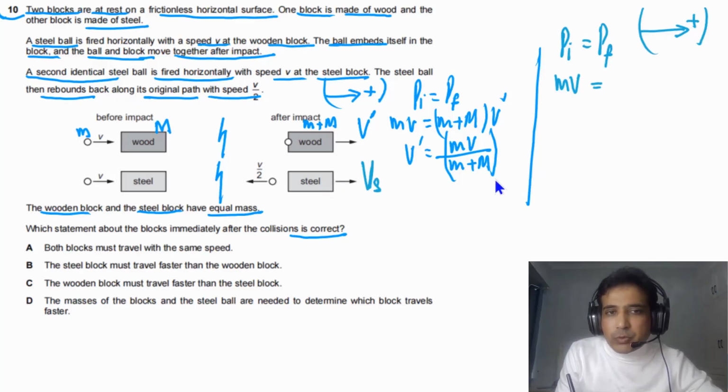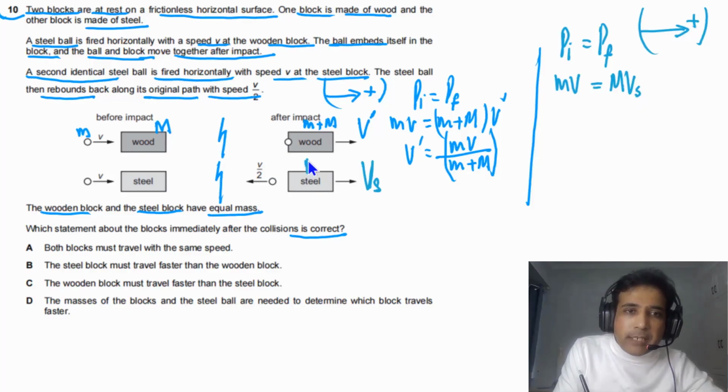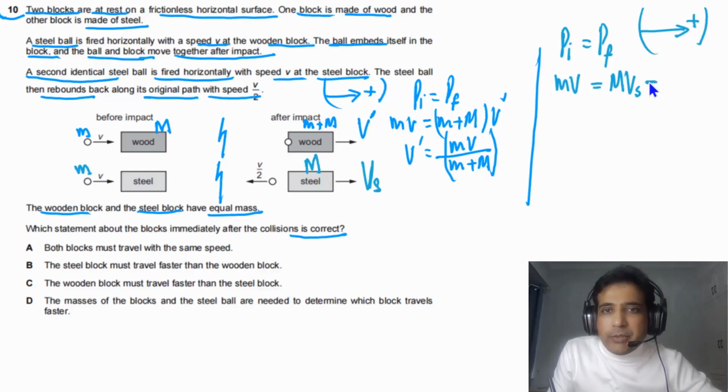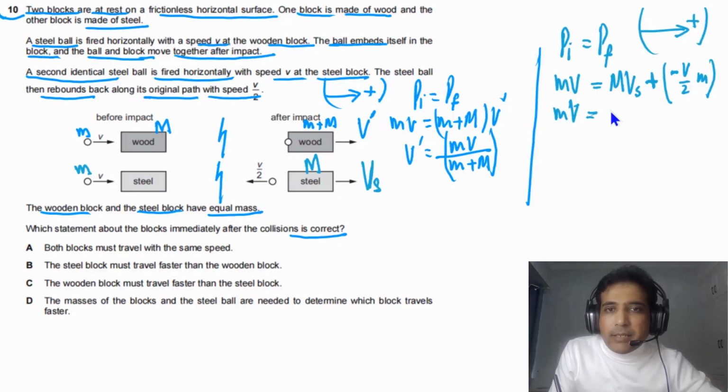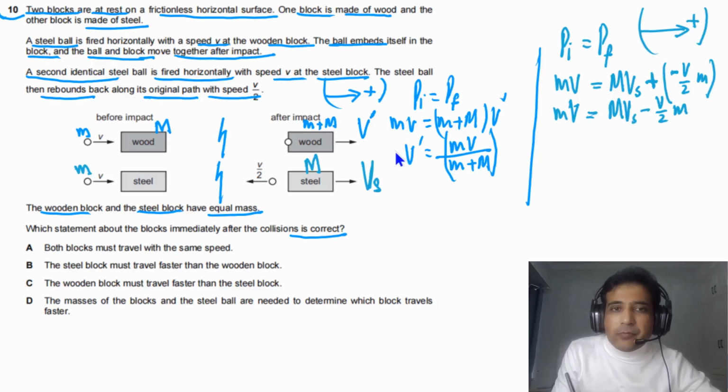The steel block is moving to the right, but the ball is moving to the left. So the final momentum we will have is M times Vs, because the mass of the steel block is capital M, and the mass of the ball is small m. We use the plus sign, but this momentum is negative, so it will be negative v by 2 times m. Now we can simplify. We have small m times v, the initial speed, equal to M vs minus v by 2 m. So we have to find out vs, then we will compare vs with v prime.